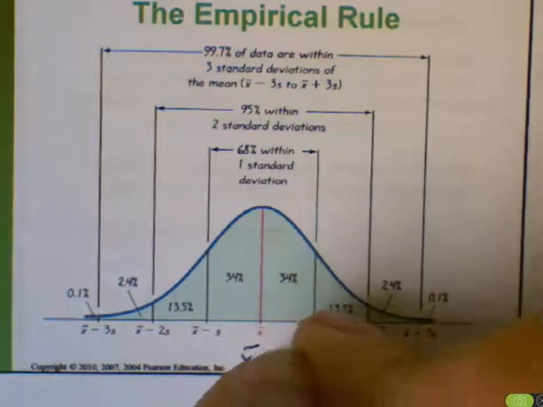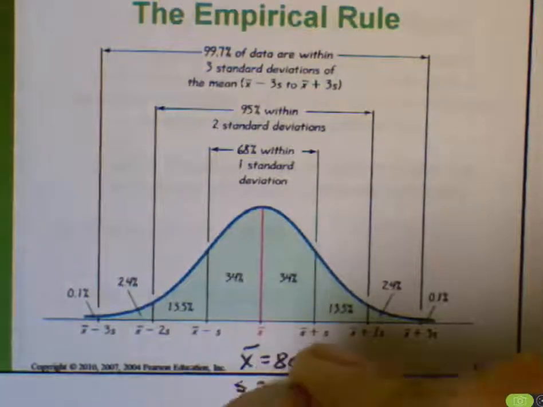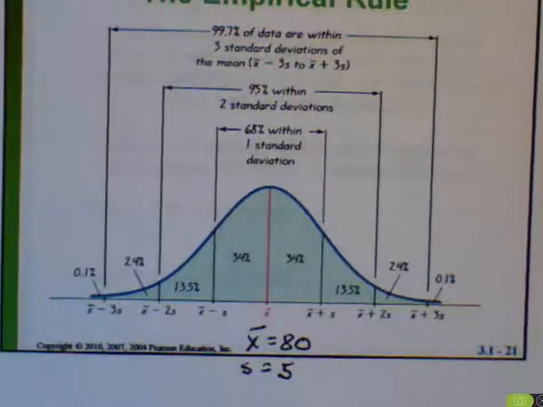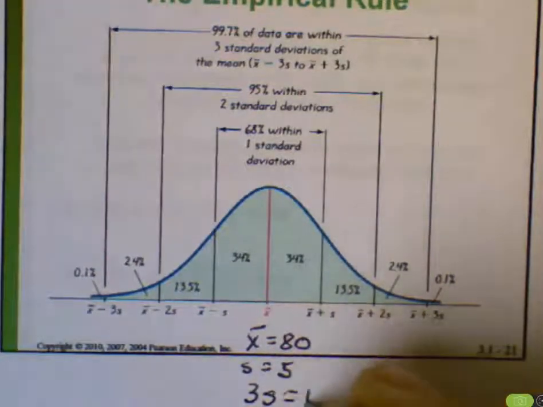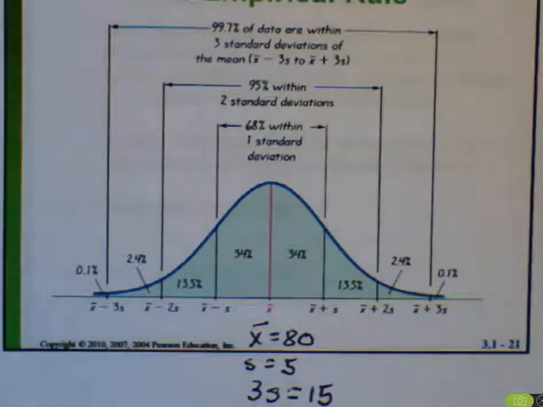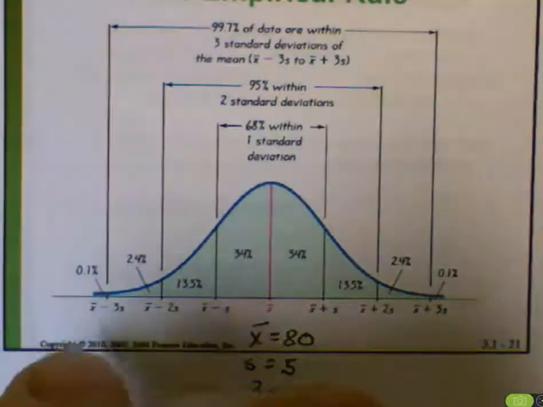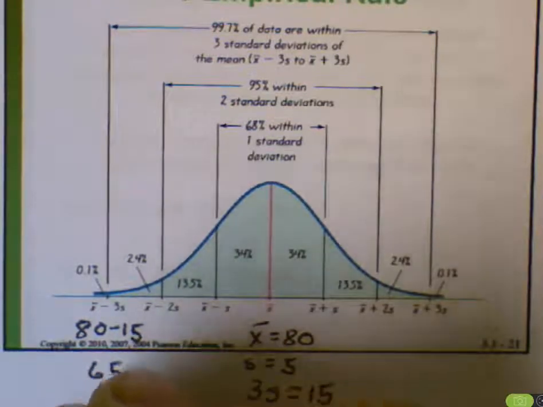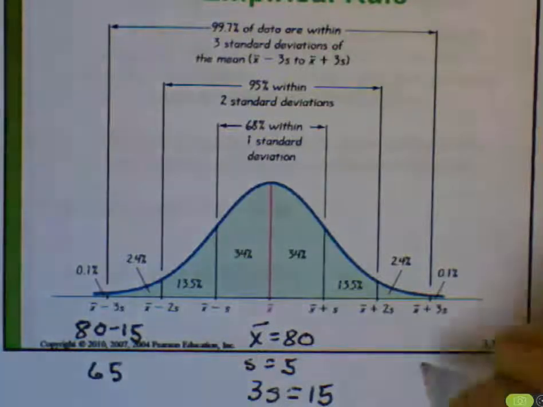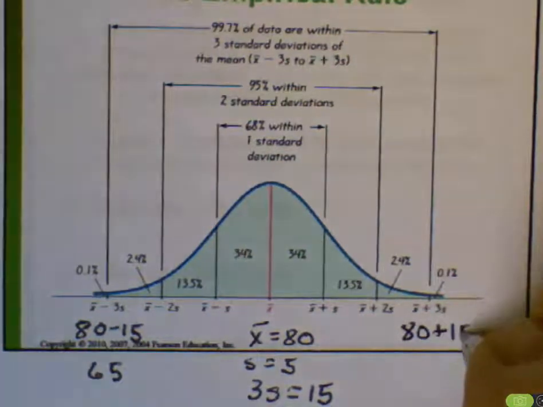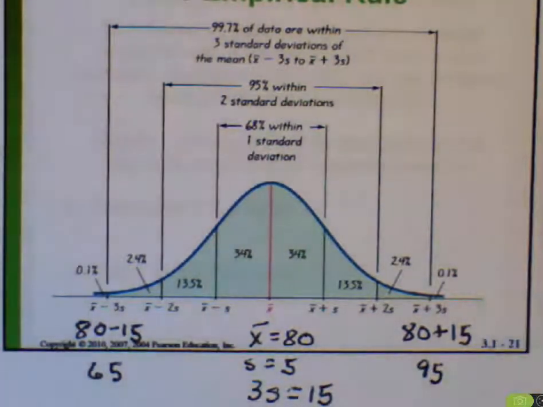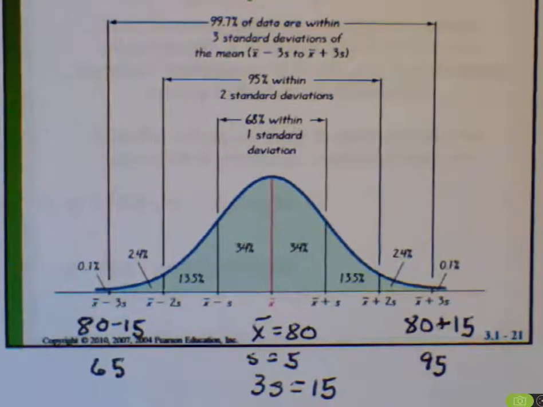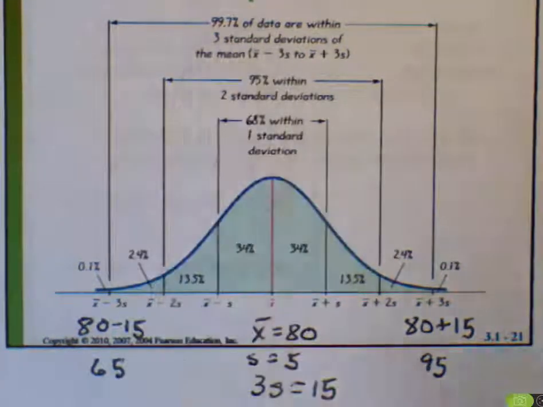So if the mean is 80 and the standard deviation is 5, then three standard deviations would be 15, and 99.7% of all the test scores would be between 15 points below the mean, that's 65, and 15 points above the mean, that's 95. Almost everybody, 99.7% of the test scores would be between 65 and 95.